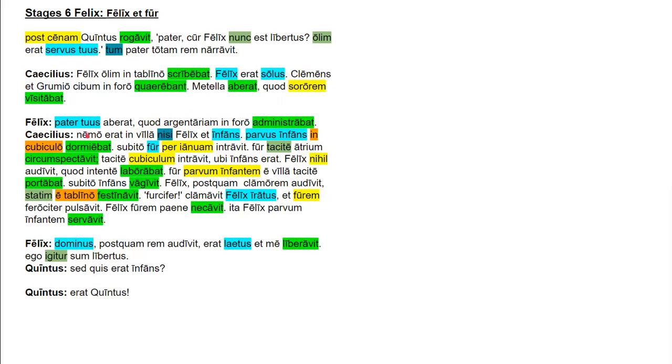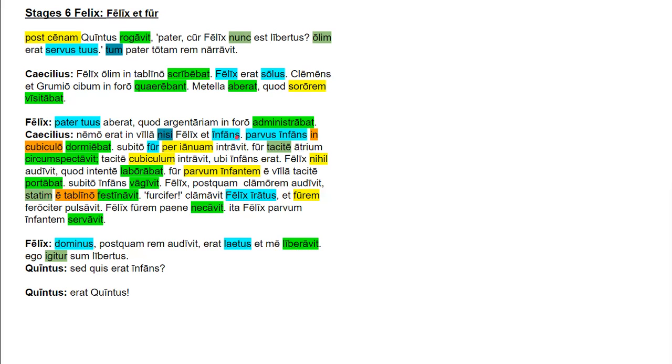Caecilius then says, Nemo erat in villa nisi Felix et infans. So nemo is the subject, in its third declension. It means no one. We've mentioned this before. No one, erat, imperfect form of sum, was, in villa, locatival ablative, prepositional phrase, in the house. And then nisi literally means if not, but here it'll mean except or but for.